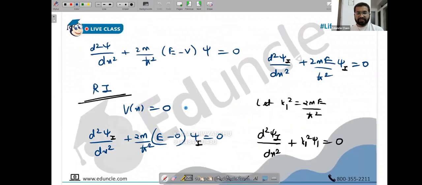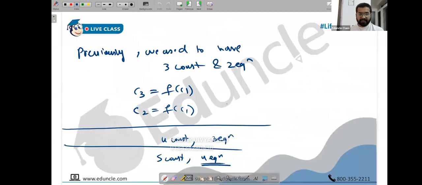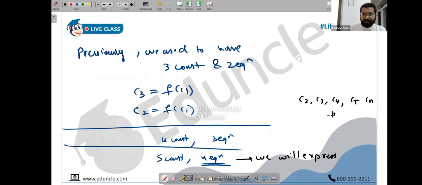There is a boundary condition between which 2 points, people? Region 1 and region 2 are sharing a boundary at x equals 0, and region 2 and region 3 are sharing a boundary at x equals a. So write it in English if you want. All you have to do is express the 5 constants, C2, C3, C4, C5, in terms of C1. We're not going to do this calculation in the class. I'll just give the boundary conditions and then we'll stop.